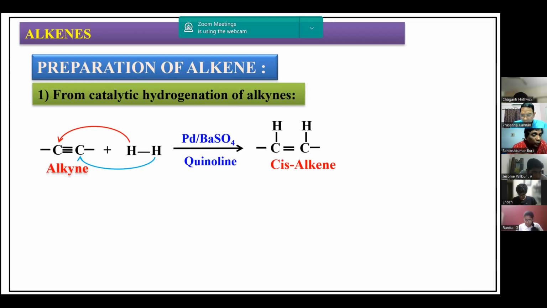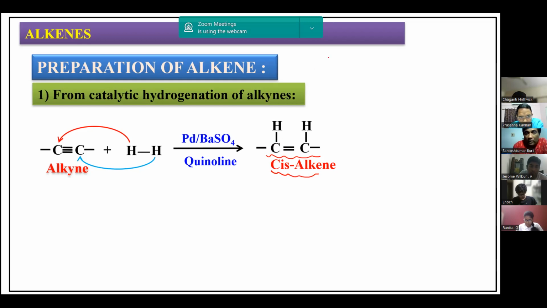Now the question arises: if the compound to be formed has a geometrical isomer, a very important point to note here, then it is the cis isomer that we get in this particular catalytic hydrogenation.